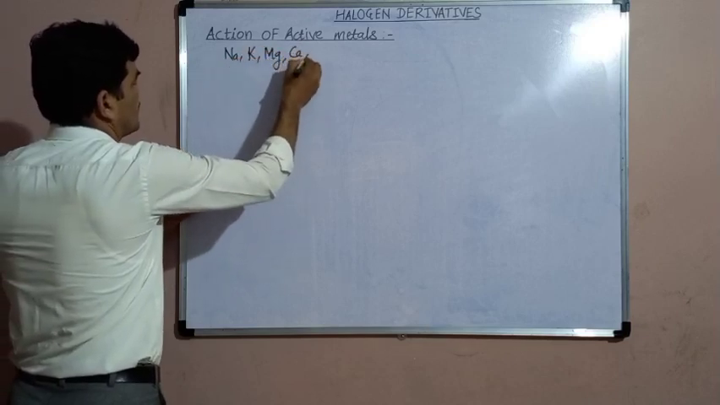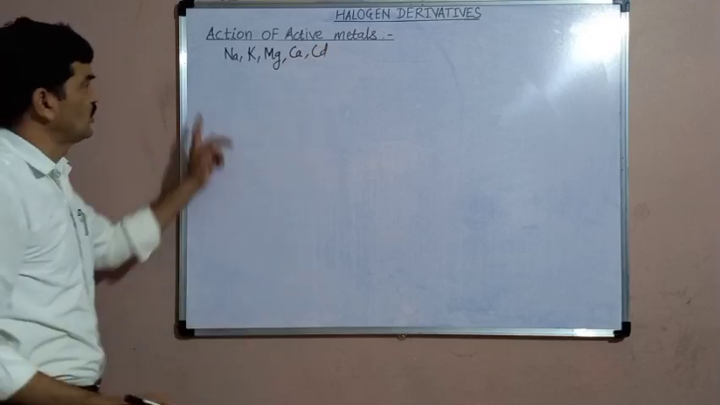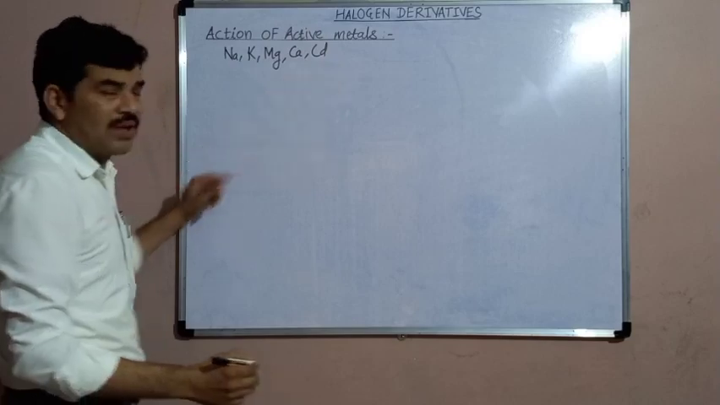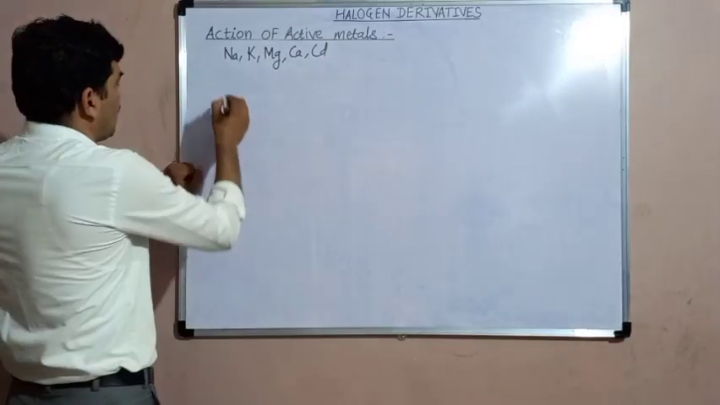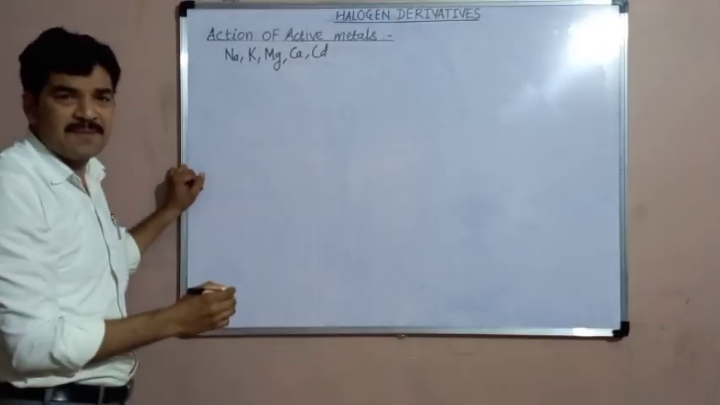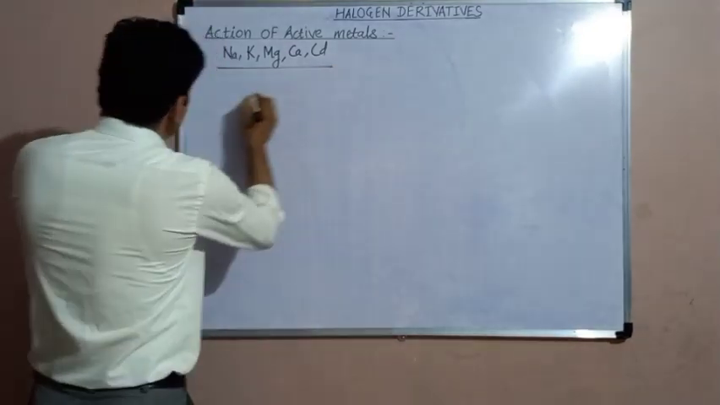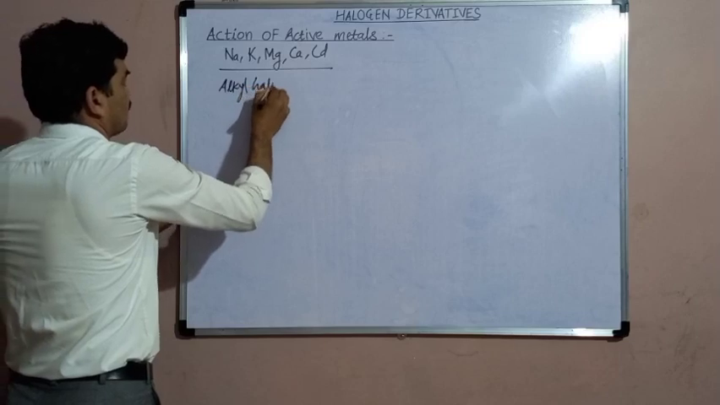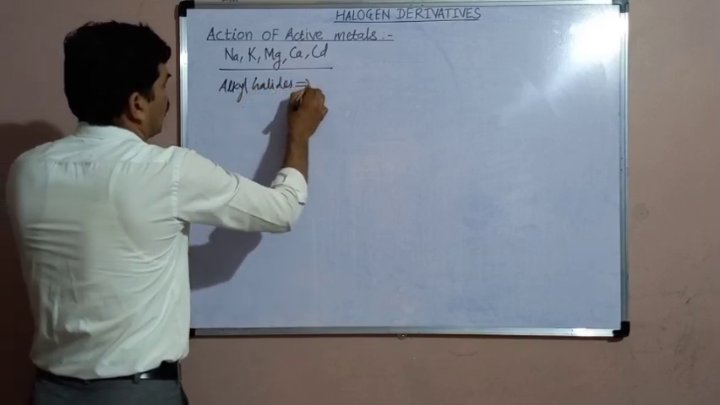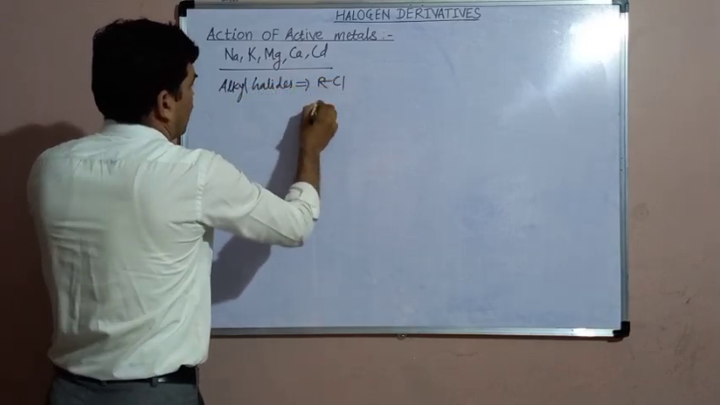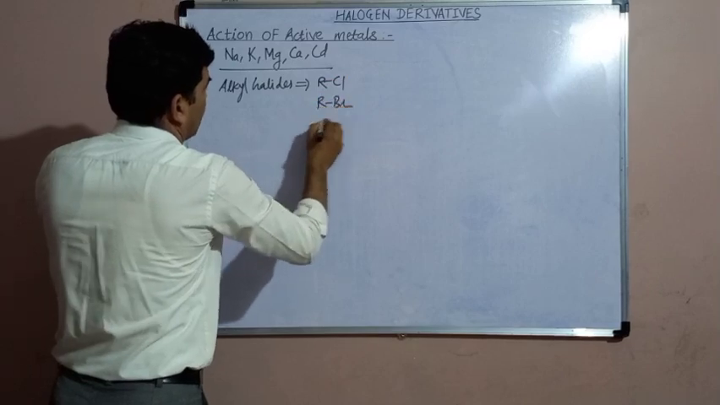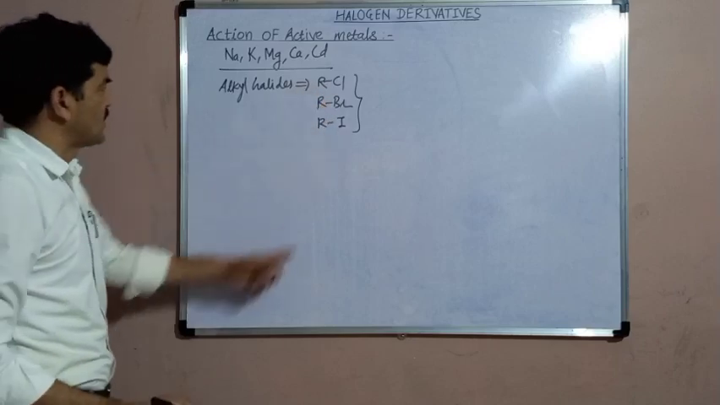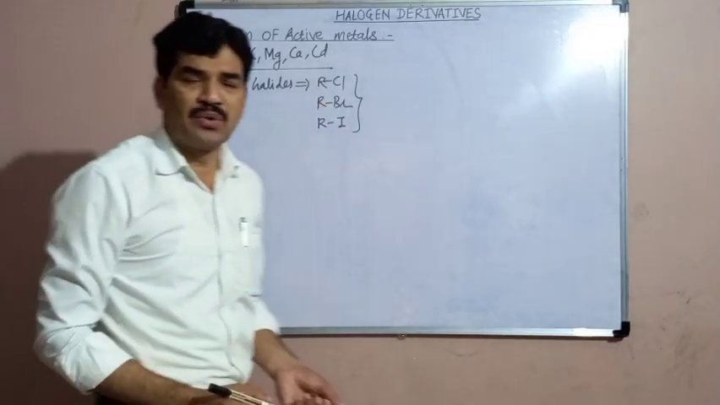So, among the reactive metals, there is sodium, potassium, magnesium, calcium, cadmium also. These are the active metals, and the action of these active metals on the halogen derivatives, on the alkyl halides, gives various types of compounds. These active metals react with the alkyl halides, like alkyl chlorides, alkyl bromides, and alkyl iodides. Action of these metals on these alkyl halides gives various types of compounds.